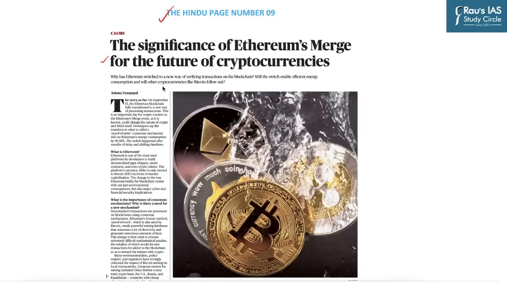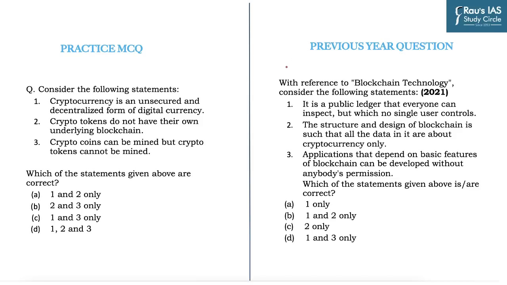And so in this regard, we already know that emerging themes in science and technology like CRISPR-Cas9, blockchain, Internet of Things, augmented reality have been very important in the past 5 to 10 years. For example, in 2021 itself, UPSC tested us on blockchain technology. And so in this regard, the question is, consider the following statements.